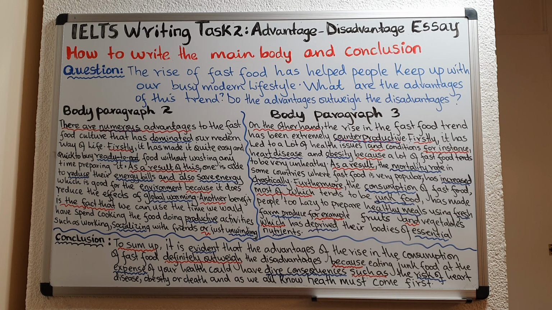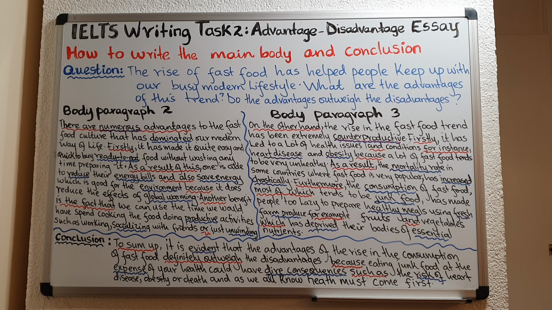The first thing that you need to write in your body paragraph is a topic sentence. A topic sentence is a sentence that introduces what the rest of the paragraph is going to be talking about. So it is extremely important that you begin your body paragraph with a topic sentence.